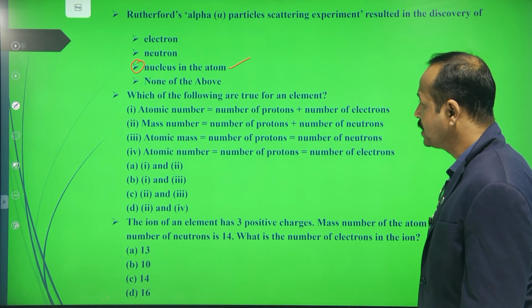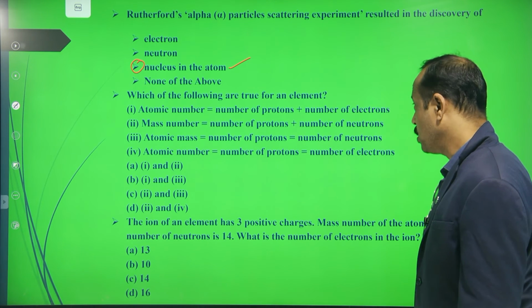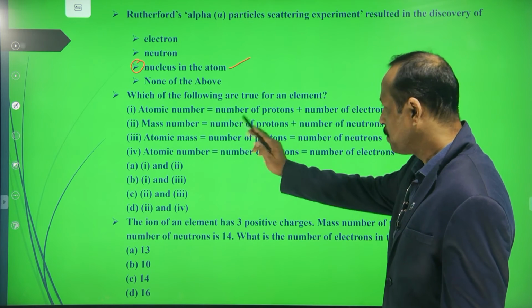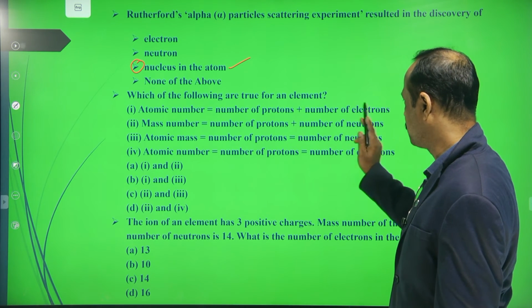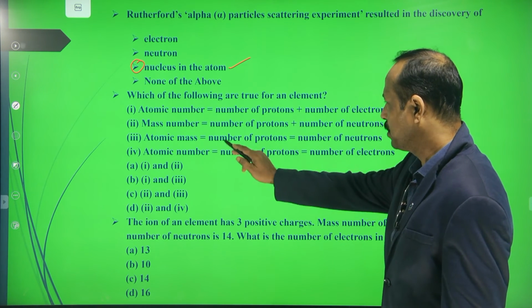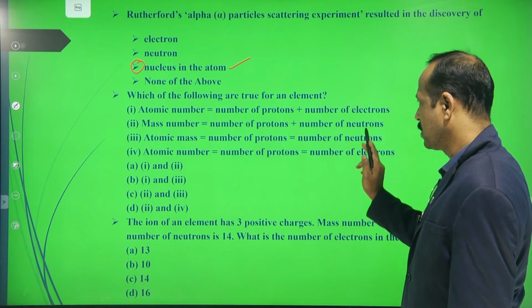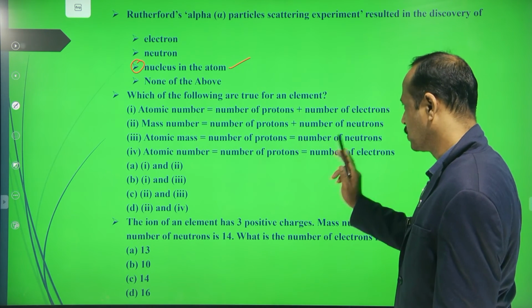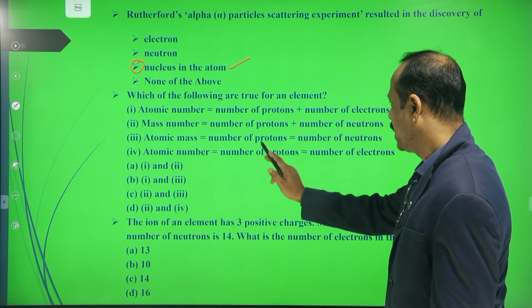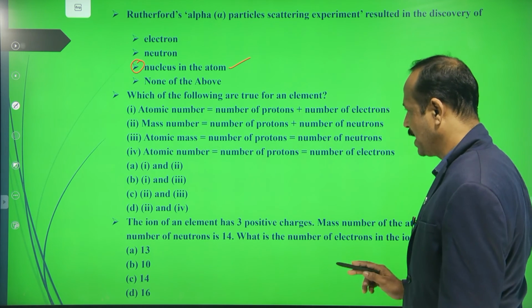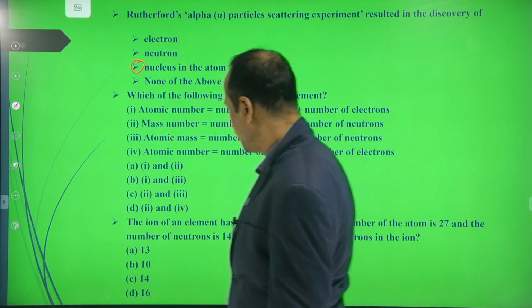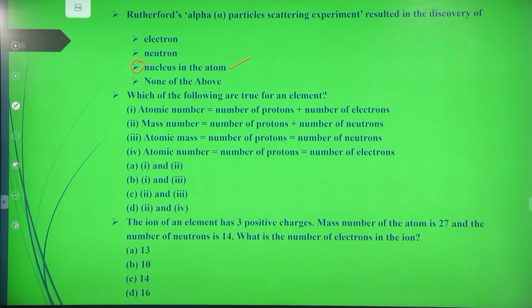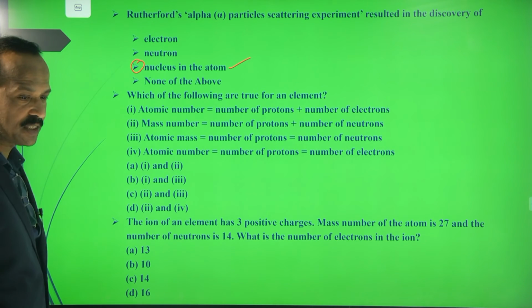Which of the following is true for the element? Atomic number is equal to number of protons plus number of electrons. Mass number is number of protons plus number of neutrons. Atomic mass is number of protons plus number of neutrons. Sorry, atomic mass is equal to number of protons, that is equal to number of neutrons. Atomic number: number of protons is equal to number of electrons. The options are 1 and 2, 1 and 3, 2 and 3, and 2 and 4. Which option is correct?